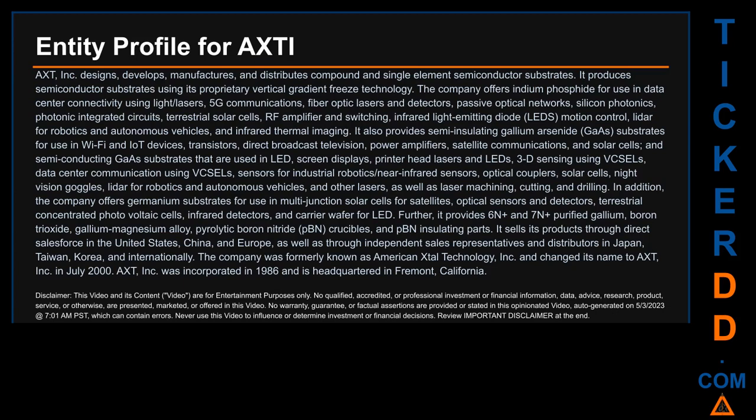It also provides semi-insulating gallium arsenide, GaAs, substrates for use in Wi-Fi and IoT devices, transistors, direct broadcast television, power amplifiers, satellite communications, and solar cells, and semiconducting GaAs substrates that are used in LED, screen displays, printer head lasers and LEDs, 3D sensing using VCSELs, data center communication using VCSELs, sensors for industrial robotics, near-infrared sensors, optical couplers, solar cells, night vision goggles, lidar for robotics and autonomous vehicles, and other lasers, as well as laser machining, cutting,